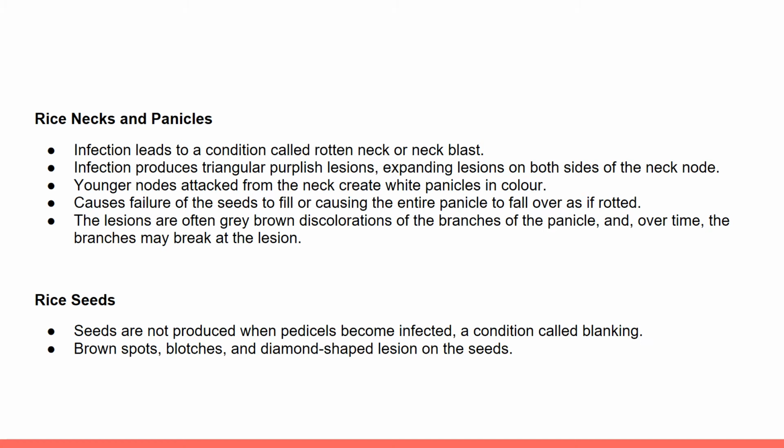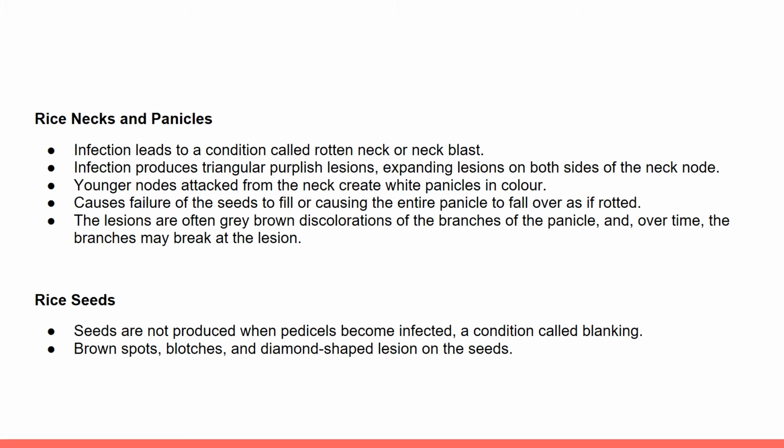Younger nodes attacked from the neck turn white in color. This causes failure of seed to fill or causes the entire panicle to fall over as if rotted. The lesions are often grey-brown discoloration of the branches of the panicle, and over time the branches may break at the lesion.